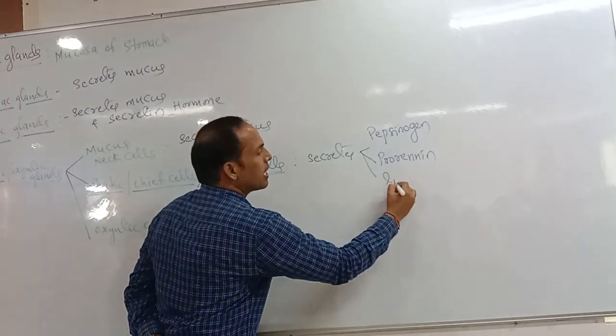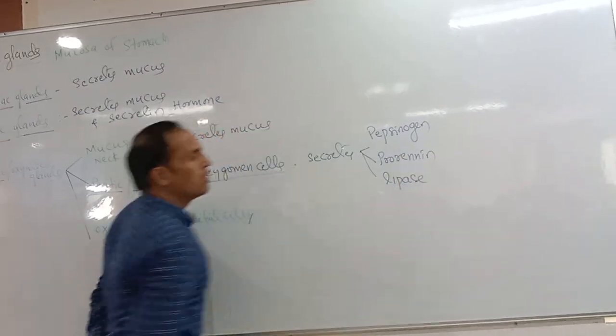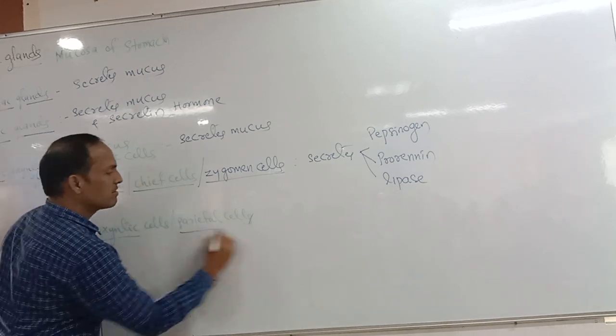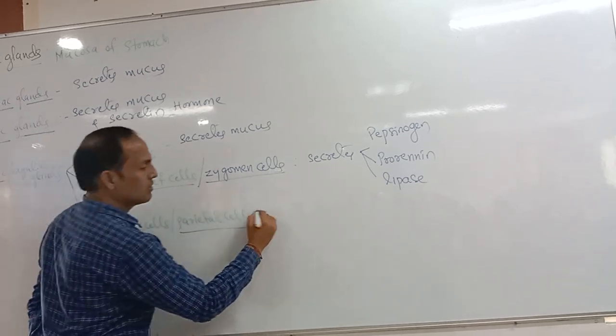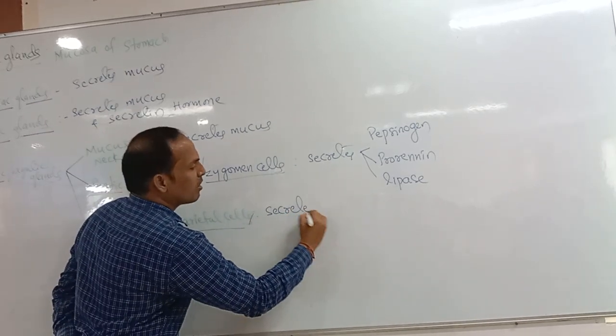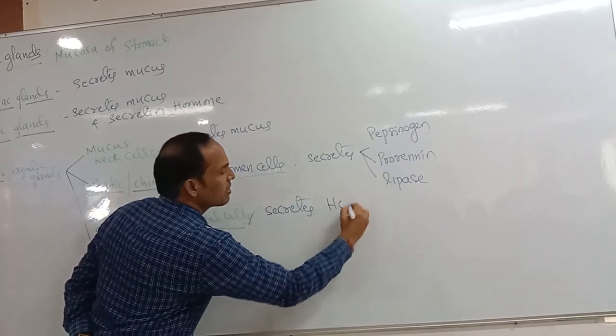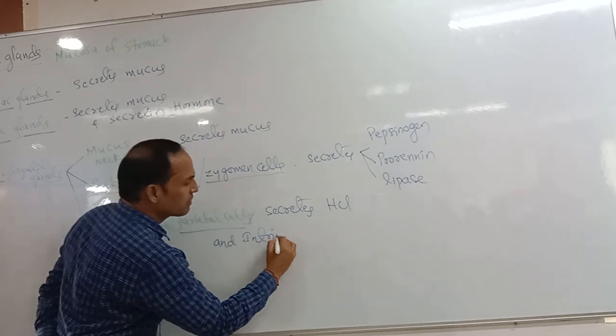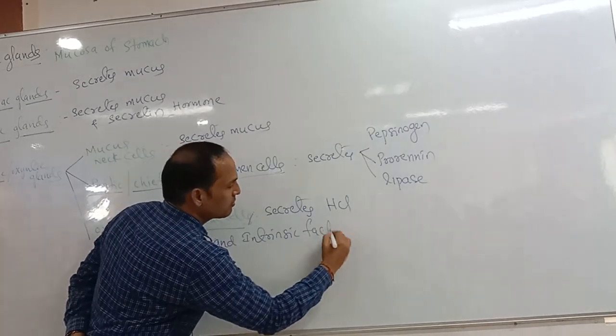A little amount of lipase enzyme is also secreted by zymogen cells. The last ones are the oxyntic cells, the parietal cells. Parietal cells commonly secrete HCl and intrinsic factor.